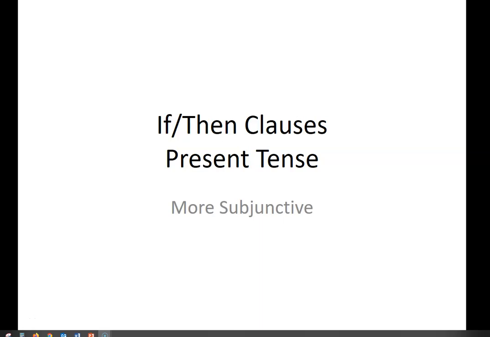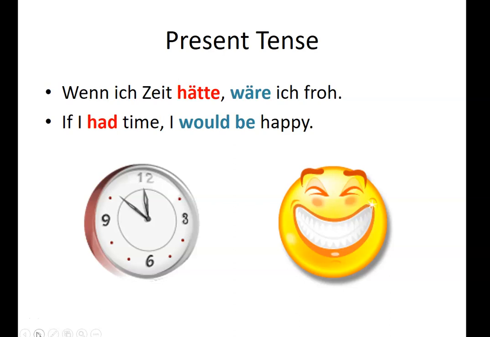If-then clauses in the present tense in German. So in the present tense, we can say things that are if-then. So if I had time, I would be happy. Wenn ich Zeit hätte, wäre ich froh. We need to remember a few things in German.